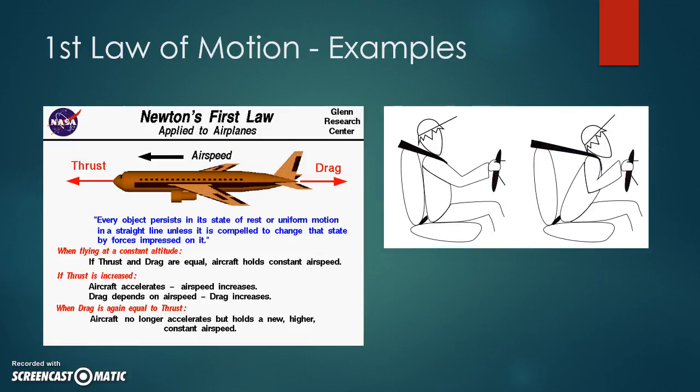When you're in the car and you stop short, your body continues in the same direction. It does not want to stop. Inertia says it wants to continue in the same direction at the same speed unless acted upon by an outside force. That seatbelt's going to stop you.